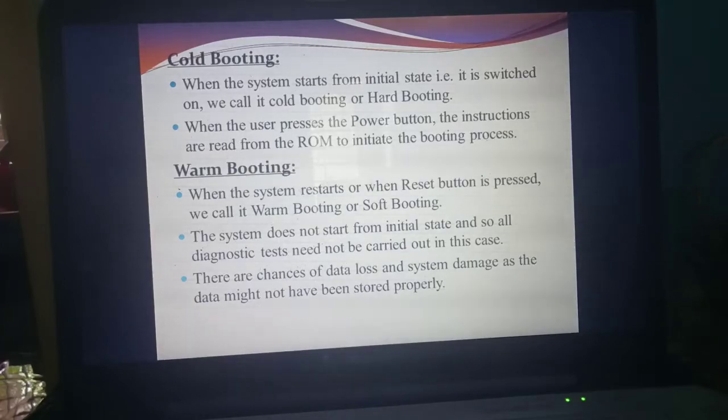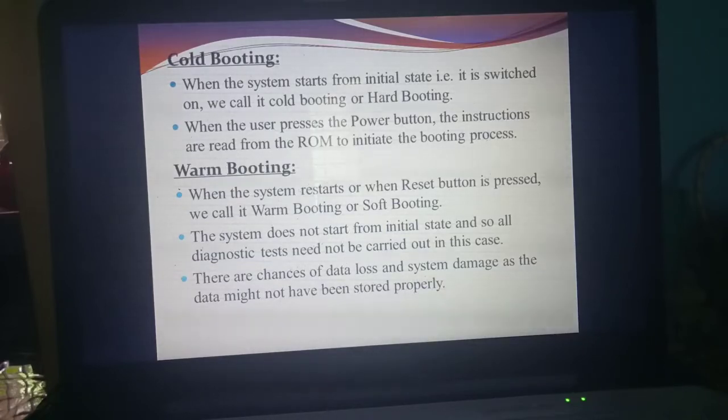Okay. What's the disadvantage? For example, you are typing something. Immediately the power went. There is no UPS. Immediately the system will shut down. After 5 minutes power will come, so you just switch on the computer. But you have not yet saved the file you already typed. So there is a chance of data loss. What's the meaning of data loss? Whatever things you had gone to save in the computer are not present in the particular system or computer. That is what we mean by data loss.